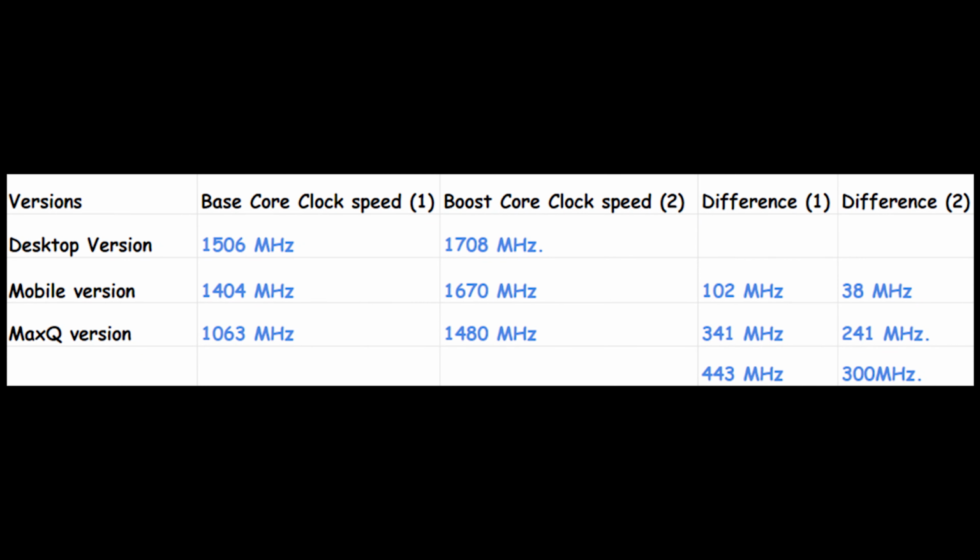If you look at the mobile variant of this graphic card, then you can find that its base core clock is set to 1404 MHz, which has a difference of 102 MHz as compared to the desktop version. Its boost core clock is set to 1670 MHz, which has a difference of 38 MHz as compared to the desktop version. So many of you might argue with me that there is a minute difference between the base core clock and the boost core clock of both the variants of the GPU.